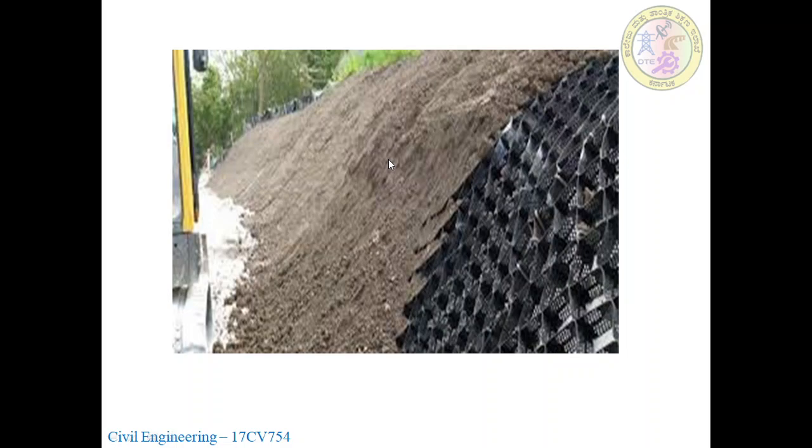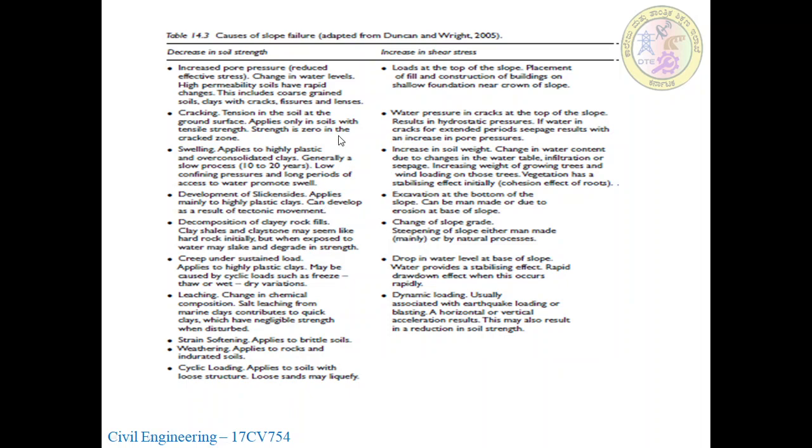Here, for avoiding slope failure, they will provide geotextile. This table by Duncan and Wright is very important. Here there are two parameters: one is soil strength and the other is shear stress. If there is a decrease in the soil strength, what will happen? Increase in pore pressure, so it will be very effective. Cracking, swelling, development of slickensides, decomposition of clay rock fills, creep under sustained loads, leaching, strain softening, cyclic loading.